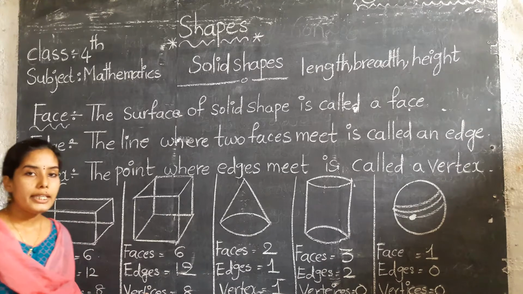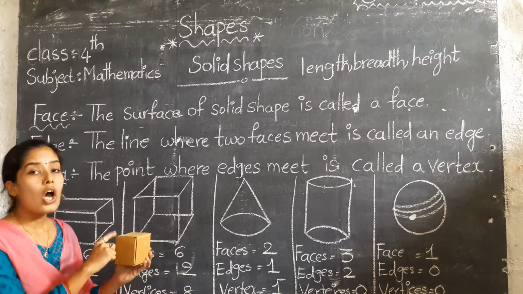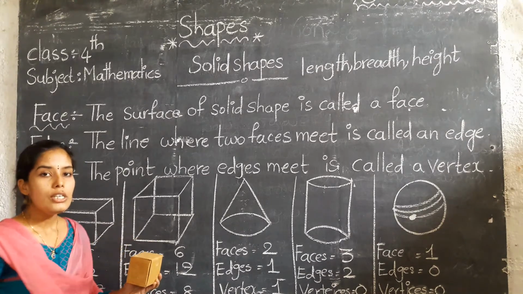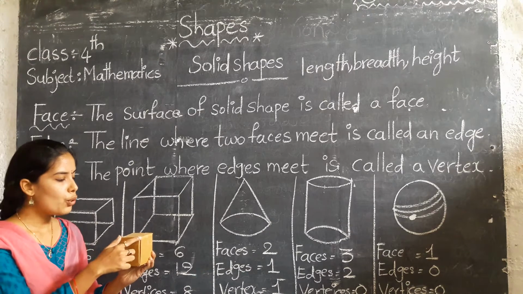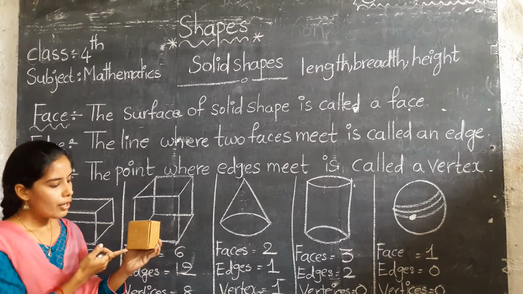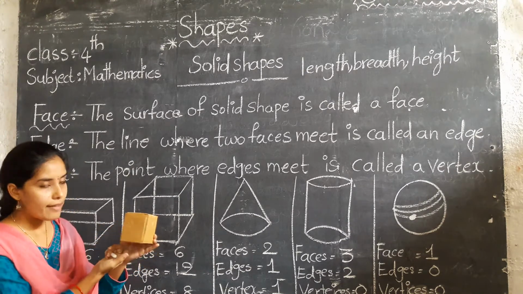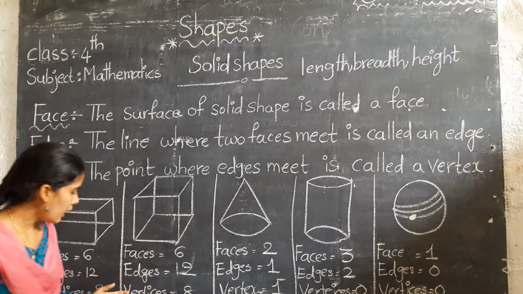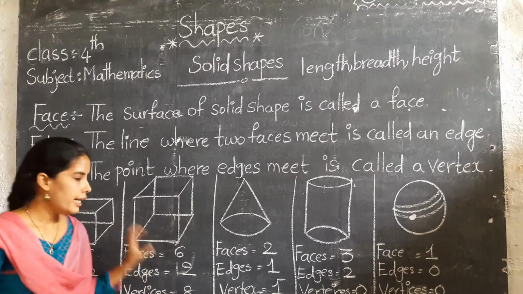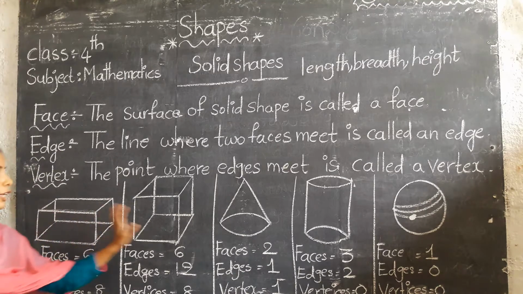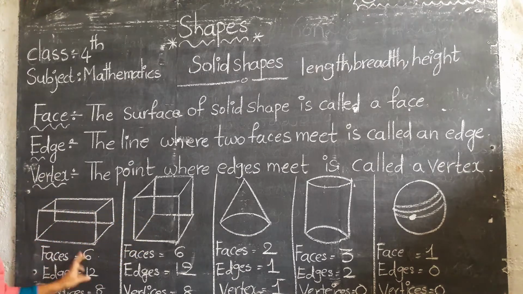Next, vertices. That means corners. Corners of the given shape. 1, 2, 3, 4, 5, 6, 7 and 8. Total vertices are 8. You can easily observe. That means cuboid and cube also have the same faces, same edges and same vertices.